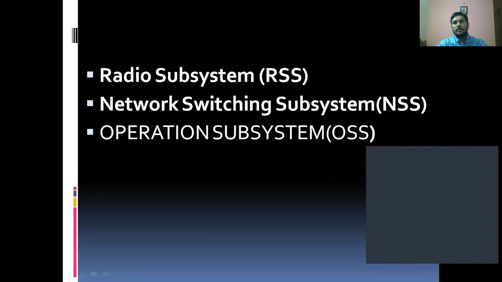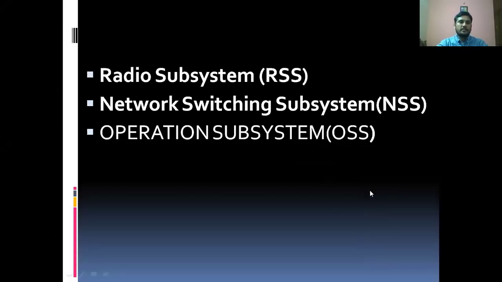So the GSM architecture consists of three subsystems: radio subsystem, network switching subsystem, and operation subsystem.